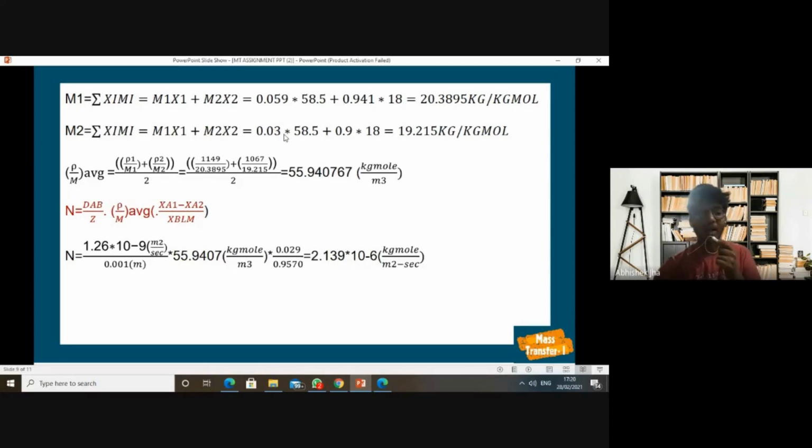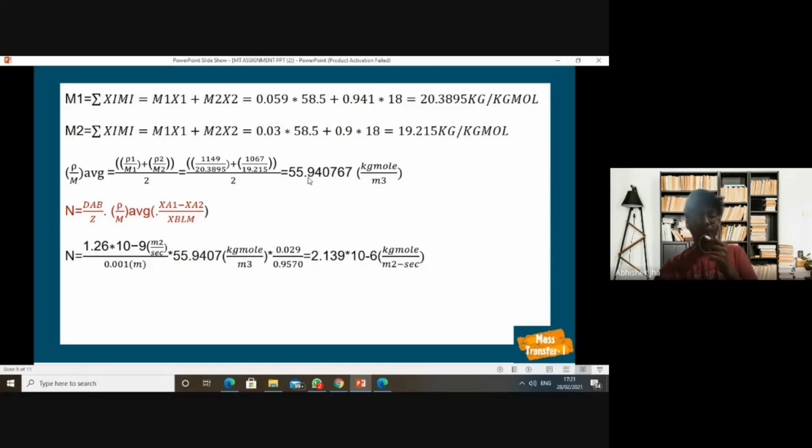Now we are going to calculate the average value of rho by M, using the formula rho 1 by M1 plus rho 2 by M2, divided by 2. By putting the values, we obtain 55.940767 kg mole per meter cube.